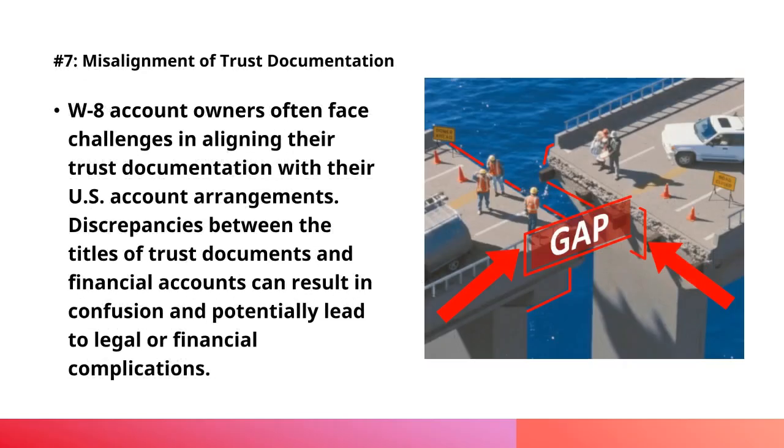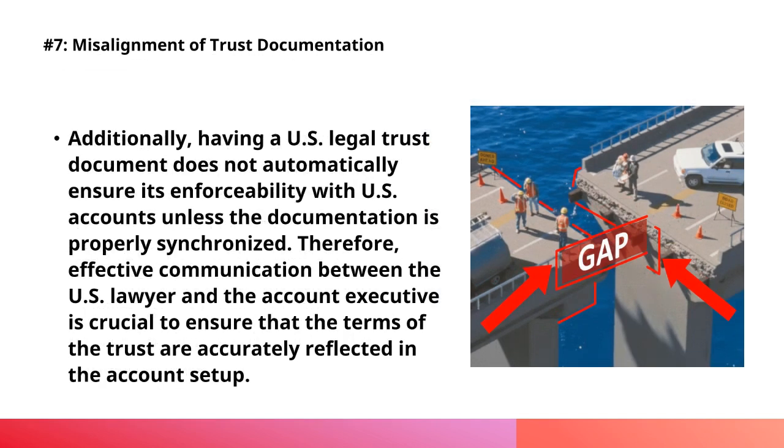Number 7, misalignment of trust documentation. W-8 account owners often face challenges in aligning their trust documentation with their US account arrangements. Discrepancies between the titles of trust documents and financial accounts can result in confusion and potentially lead to legal or financial complications.